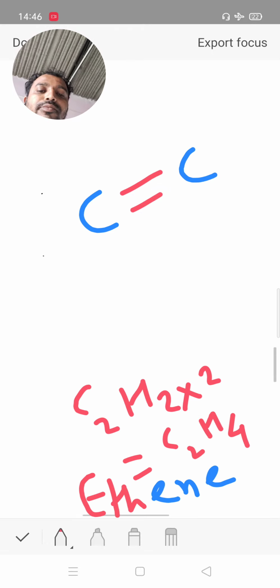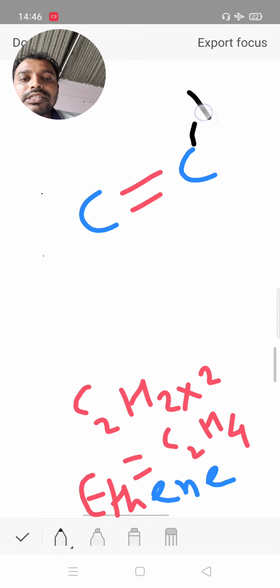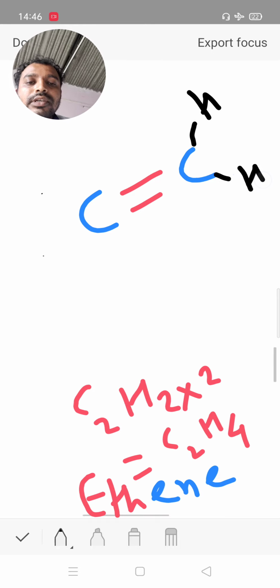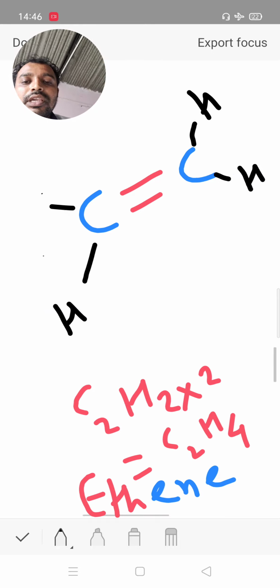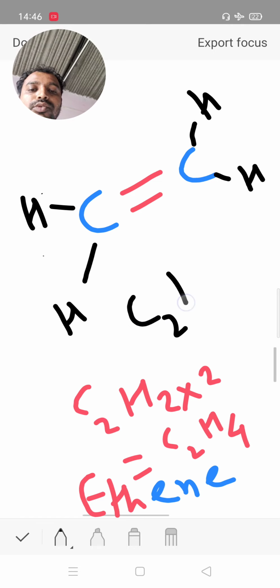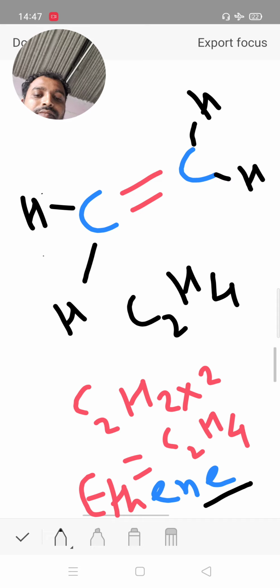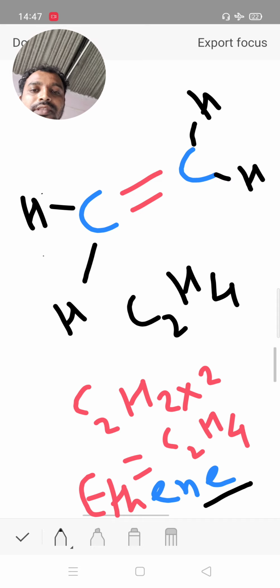Total valency of carbon is 4, 2 already completed, then this is the third and fourth completed. On the other side also 3 and 4 completed. There are 2 carbon and a total of 4 hydrogen. It is the structure of ethene.